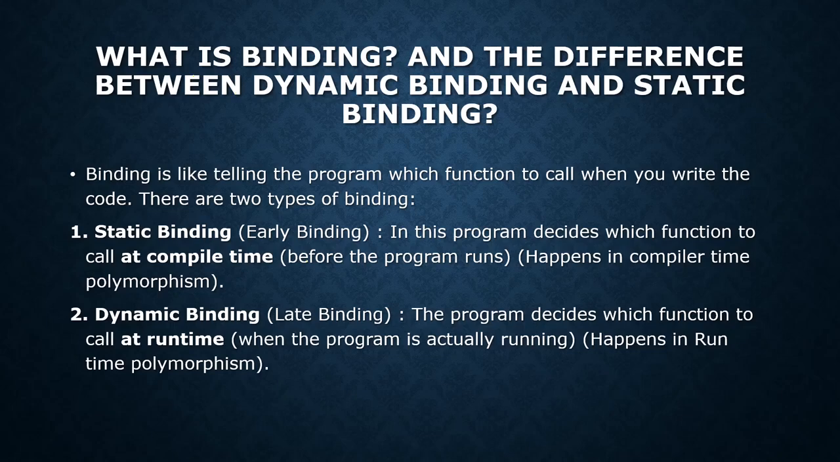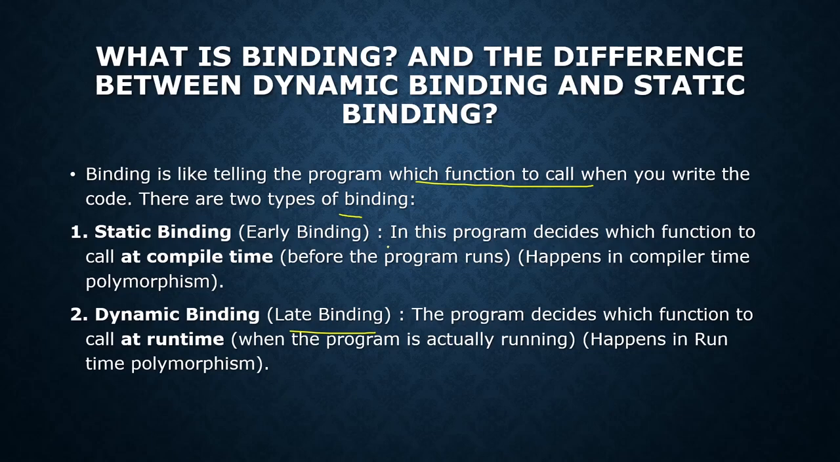What is binding, and what is the difference between dynamic binding and static binding? Binding is like telling the program which function to call when you write the code. There are two types of binding: static binding and dynamic binding. Static binding is also known as early binding, and dynamic binding is also known as late binding.